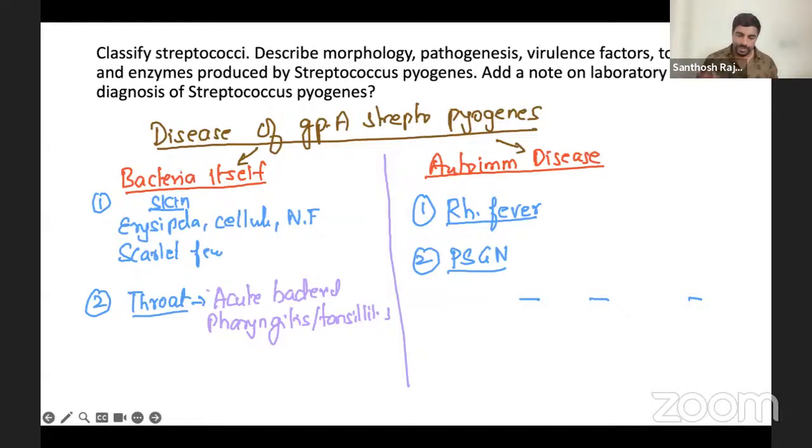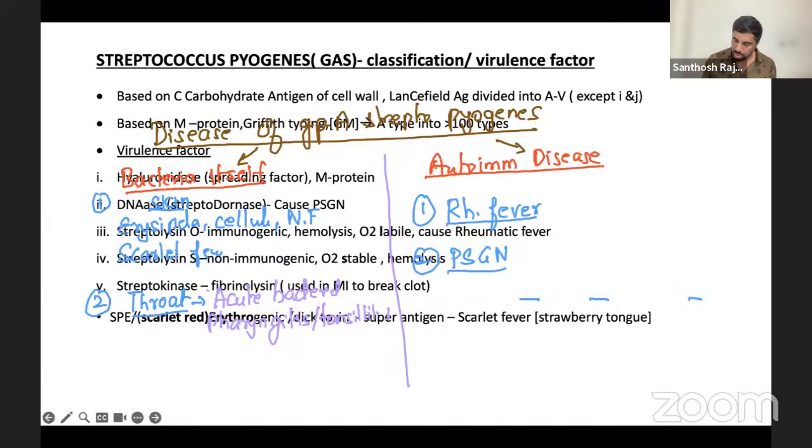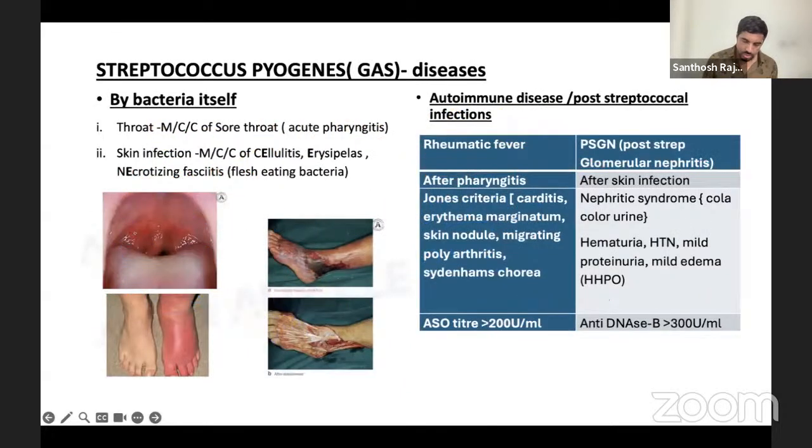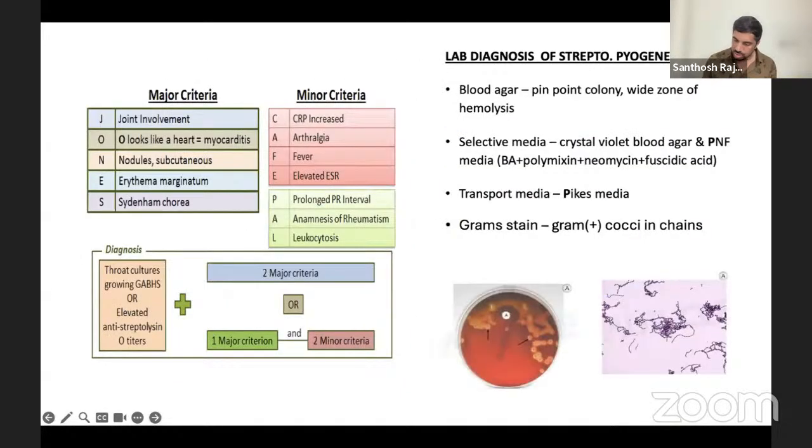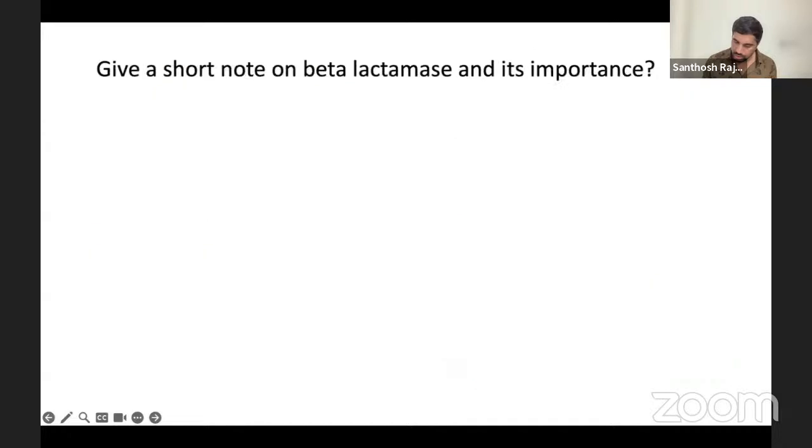Okay, fine. Now, next thing. So these are the things you have to remember. It's very, very, very important. Okay, that's all. Now let's go to the topic. About Group A Streptococcus, it's all done. We told about all these things.